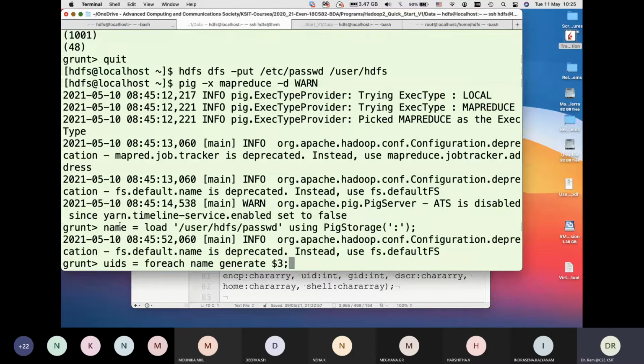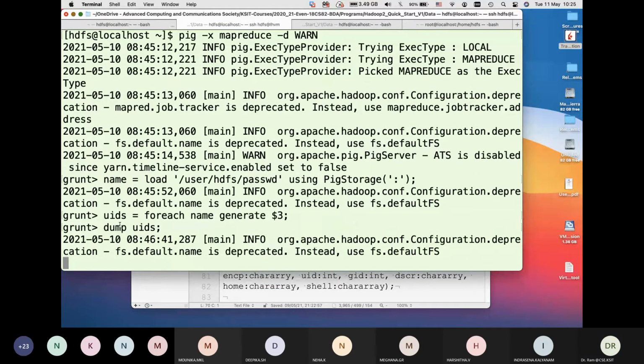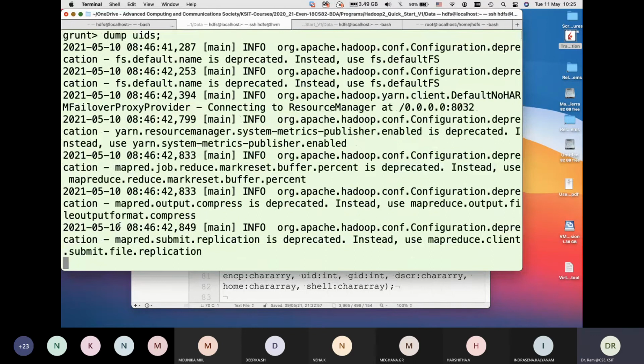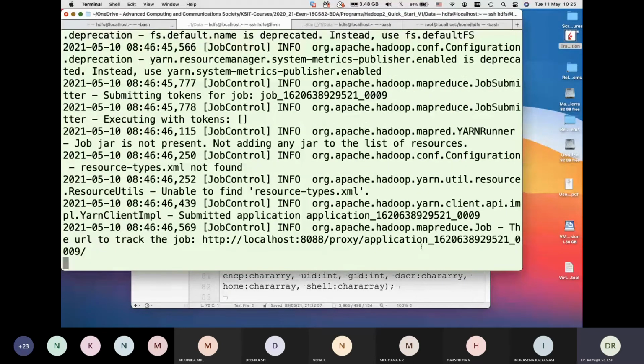This is what we said. Now I can say dump. It is contacting Hadoop. Things are running there. It will launch its job. As you can see, the new application job is launched.